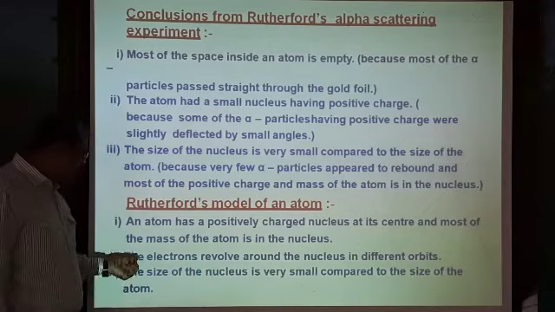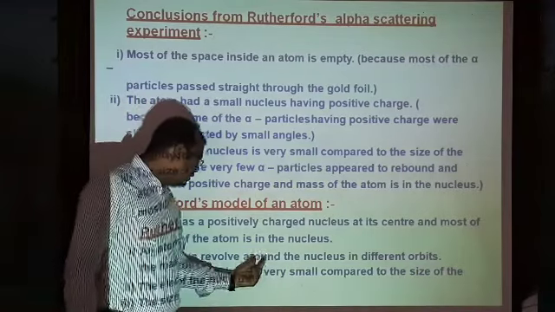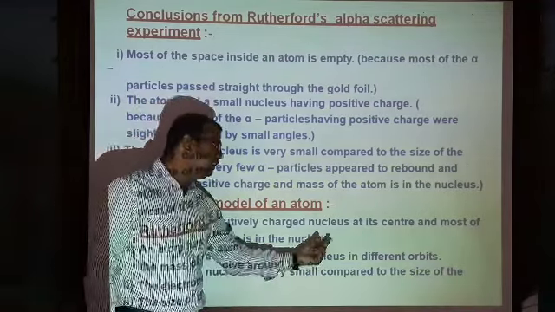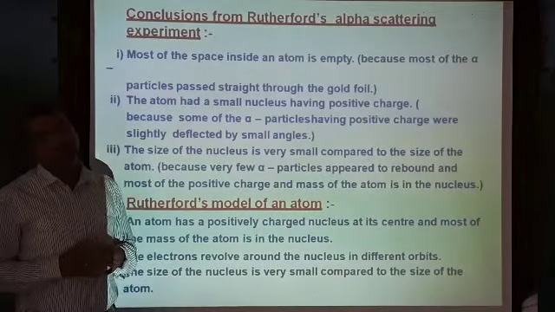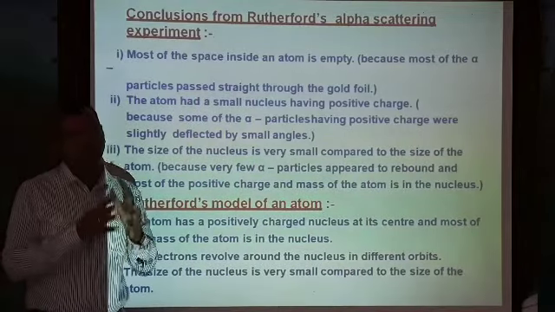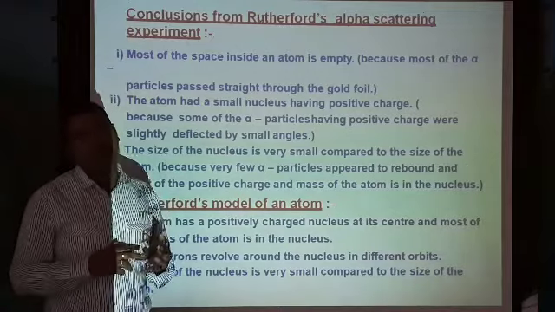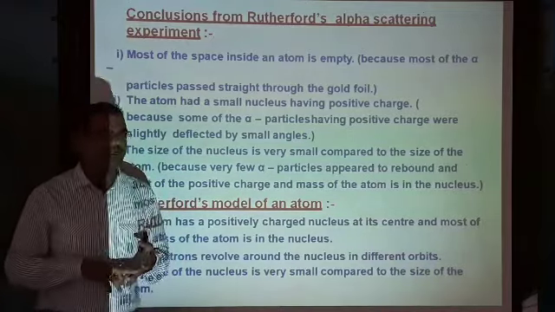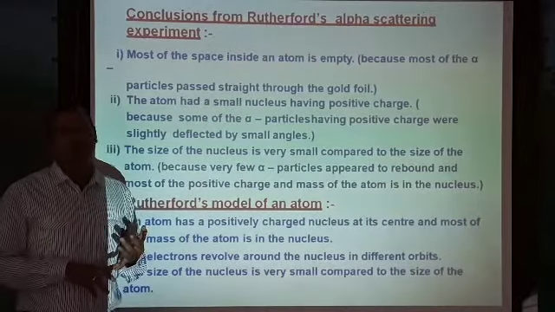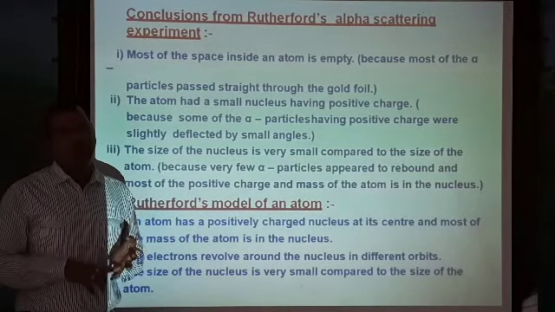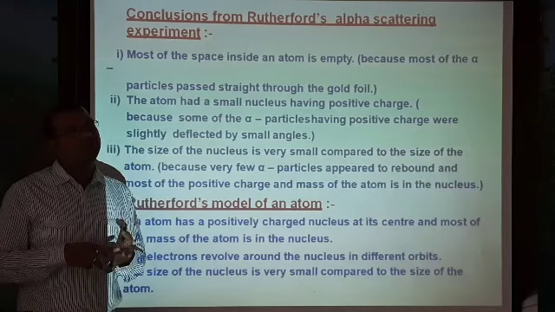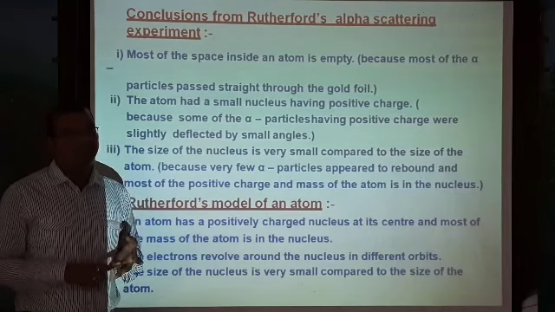The next one: the electrons revolve around the nucleus in different orbits. Already we have discussed that an atom consists of three subatomic particles: electrons, neutrons, and protons. Electrons are negatively charged, protons are positively charged, and neutrons don't have any charge.